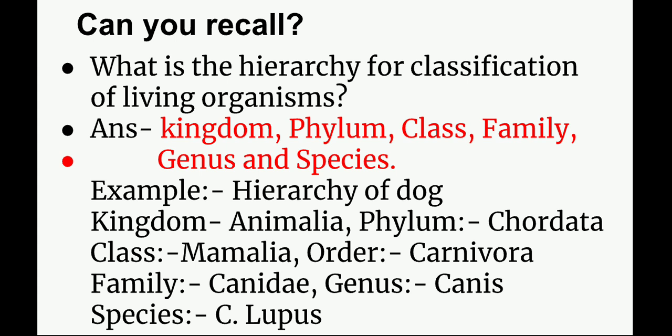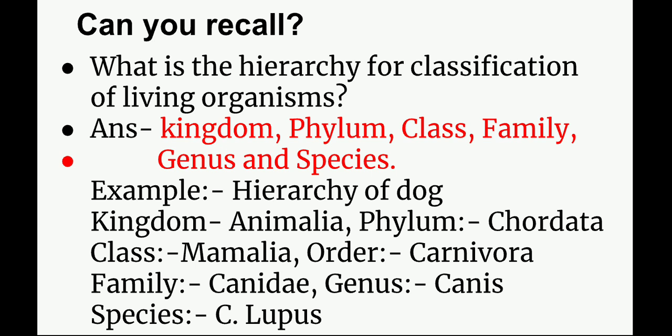The first question is, what is the hierarchy for classification of living organisms? The meaning of the hierarchy is that it is the particular pattern for the classification. The answer is kingdom, phylum, class, family, genus and species. To understand better, I have given you example of hierarchy of dog. Kingdom, Animalia, phylum, Chordata, class, Mammalia, order, Carnivore, family, Canidae, genus, Canis and species, Coelurus.